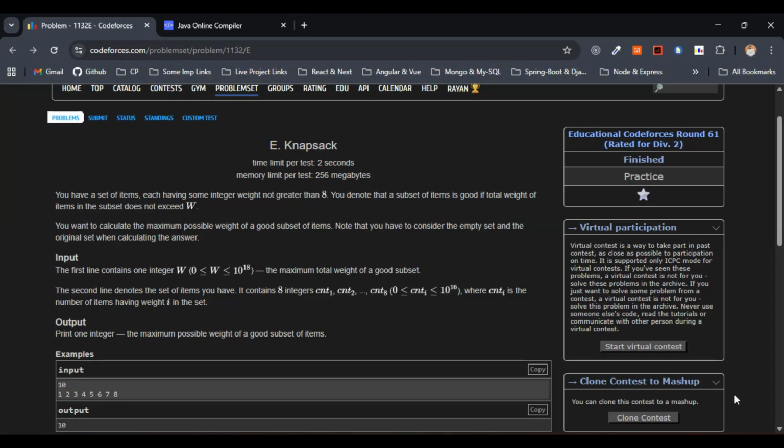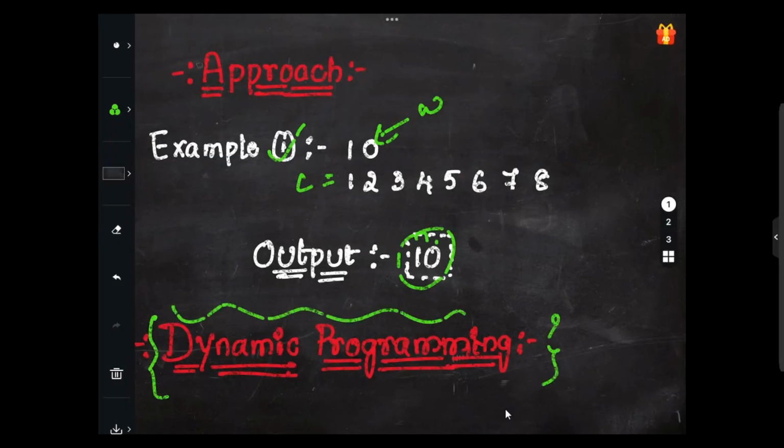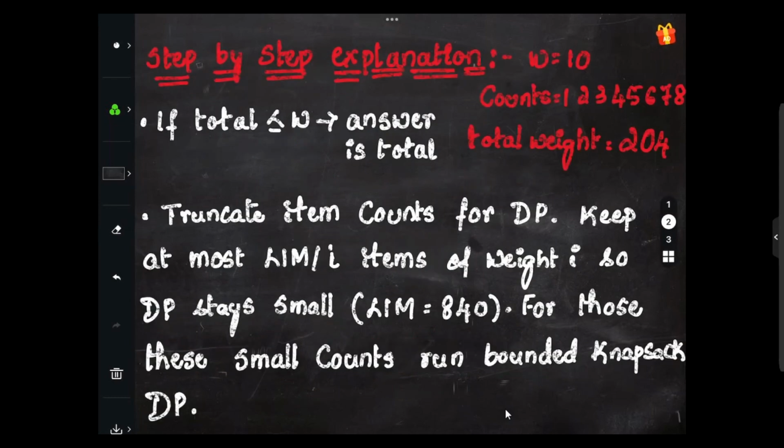As usual, let's start with the approach. I have considered the same first example from the question. We have w, the weight, nothing but 10 here. We have counts here, and the output that we need to get here is 10. To solve this problem, we'll be making use of dynamic programming. Just remember this. So let's move on with the step-by-step explanation.